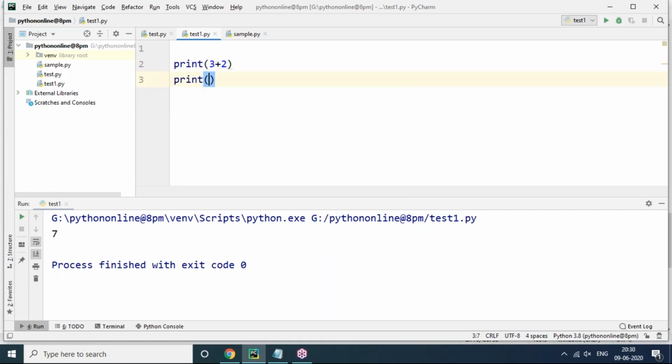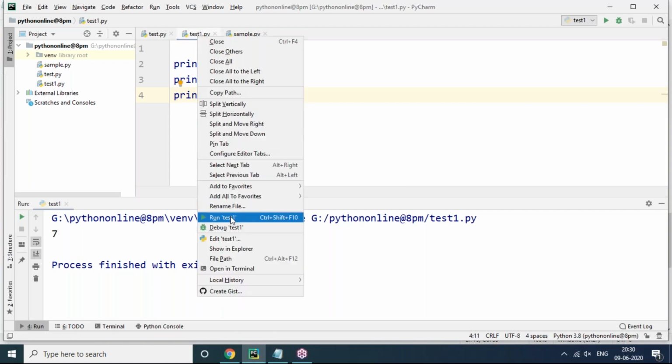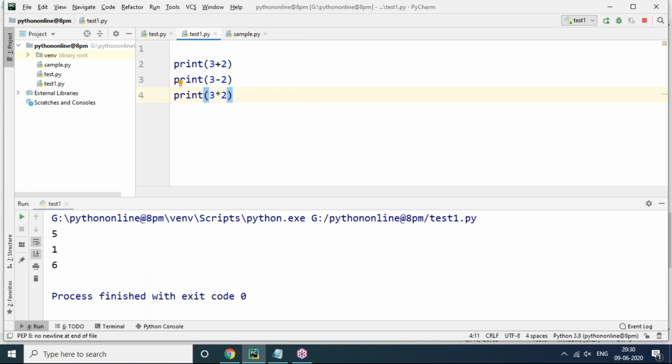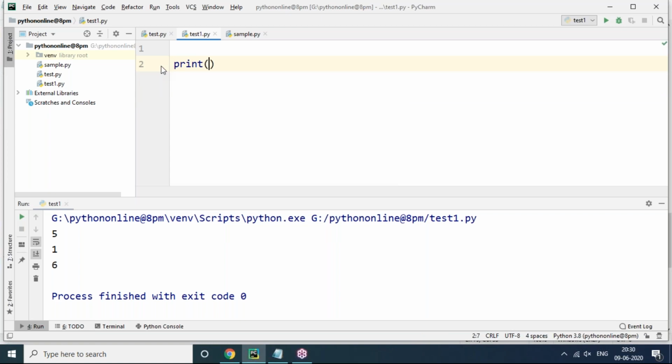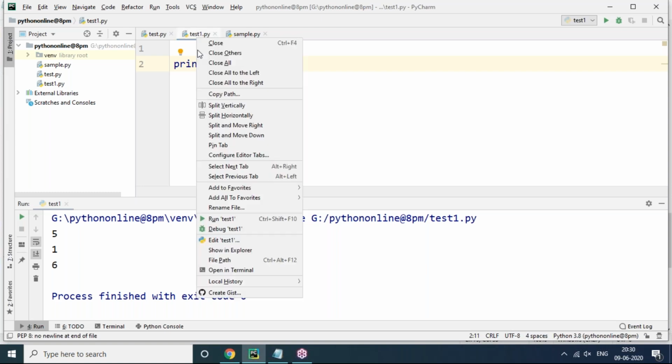Then print 3 minus 2, it's 1. Print 3 star 2, it is 6. Understand? This is simple addition, subtraction, multiplication. Everybody knows that. Now forget about this. Observe here, print 3 double star 2. That makes 3 to the power of 2, we can say.